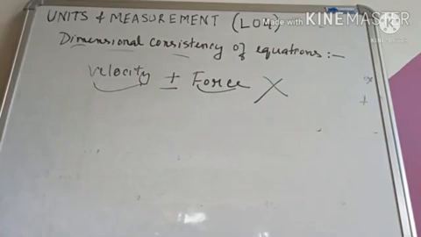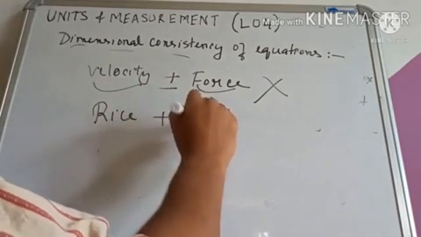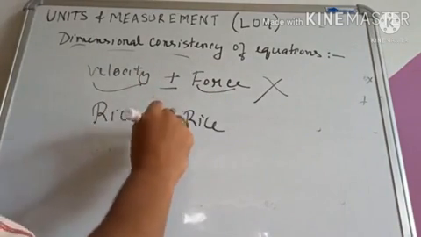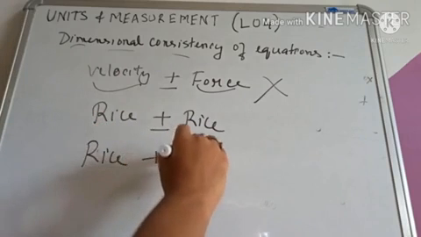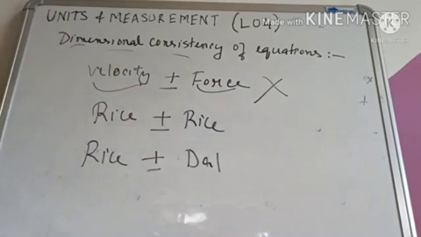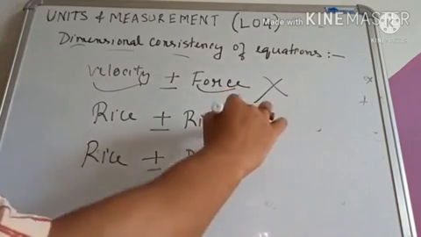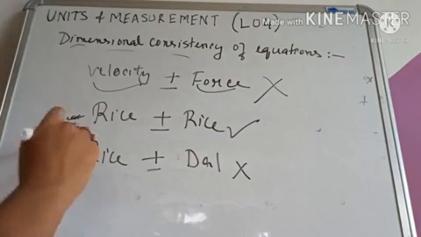Always remember here that rice can only be added to rice, or rice can be subtracted from rice. Rice cannot be added to dal, or rice cannot be subtracted from dal, or in other words dal cannot be subtracted from rice. Okay, so this is possible, but this is not possible in physics. In dimensional analysis, this concept is allowed, but this concept is not applicable.